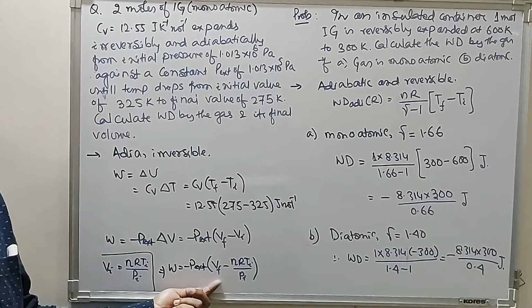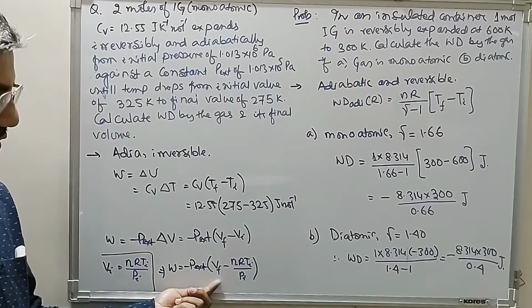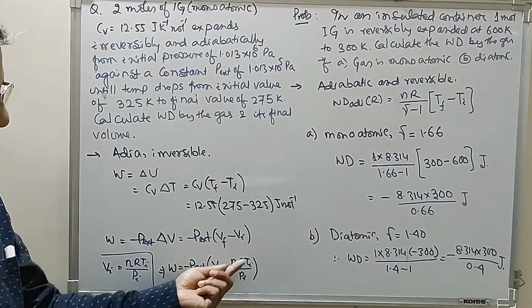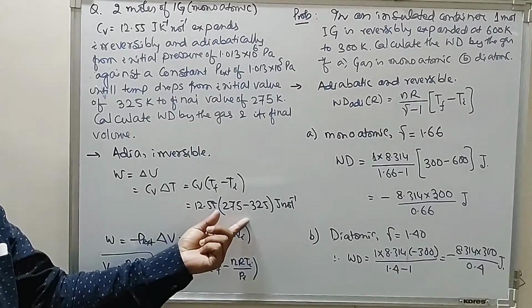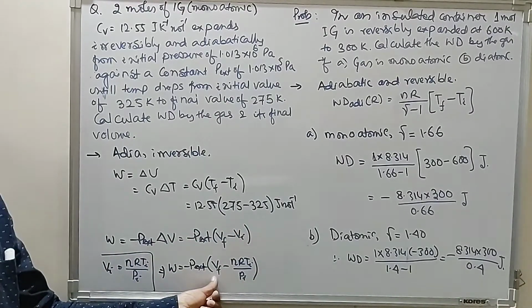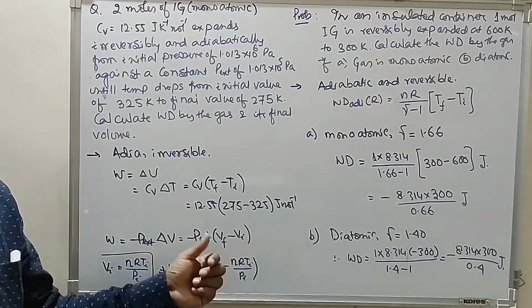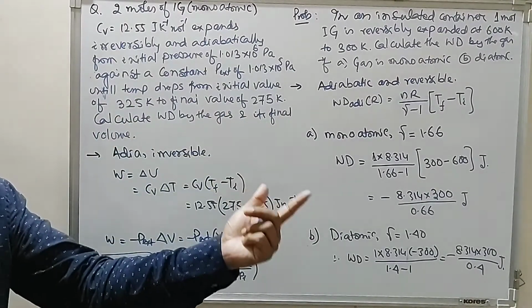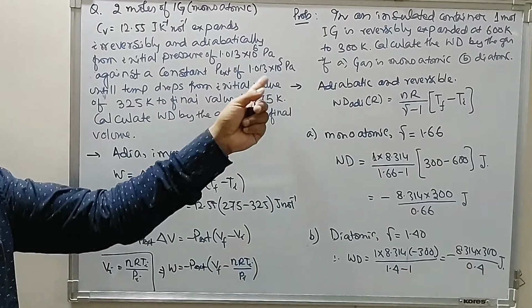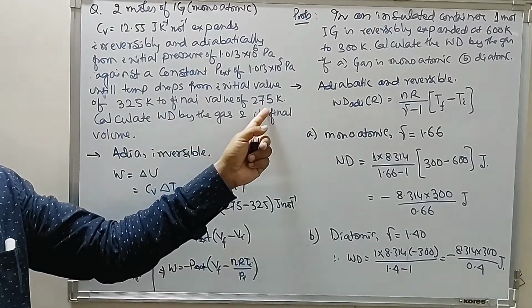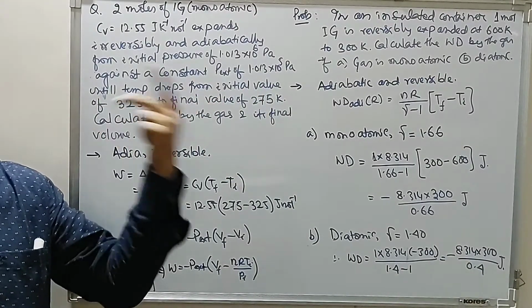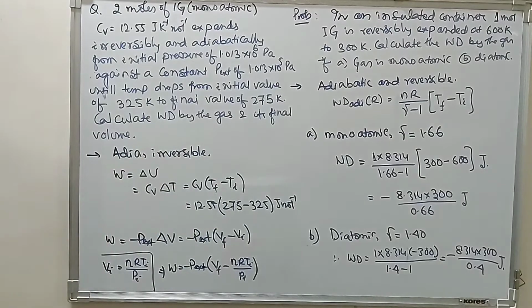Now we can easily find the value of the final volume. P external, nRT_i, P_i, and work done are given here. So we have to find the final pressure and volume of the ideal gas after this expansion from this initial temperature to the final temperature, that is, the work done by the gas.